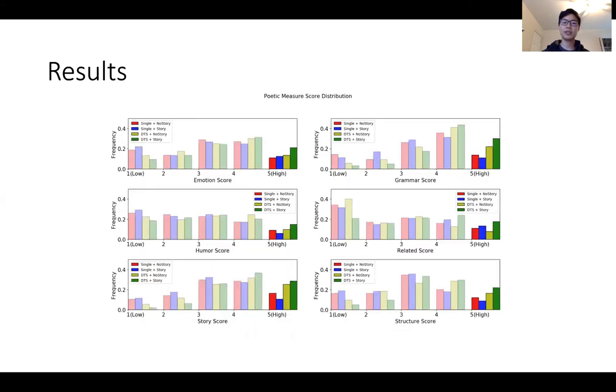We also ran an ablation study, and here you can see that of all the different combinations of storyline and DTS algorithm, single being not using DTS algorithm, the combination of DTS algorithm and storyline gives us the best scores in each of these different poetic measures fairly consistently across all of the different poetic measures.